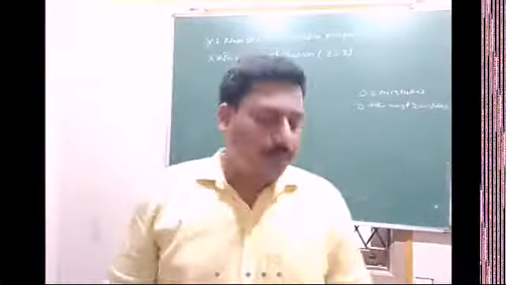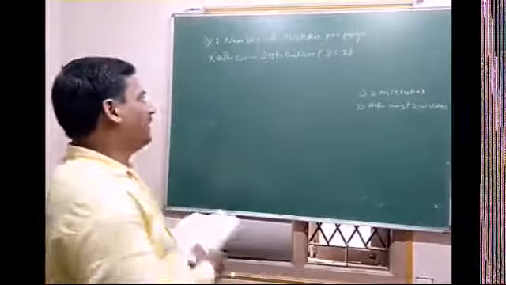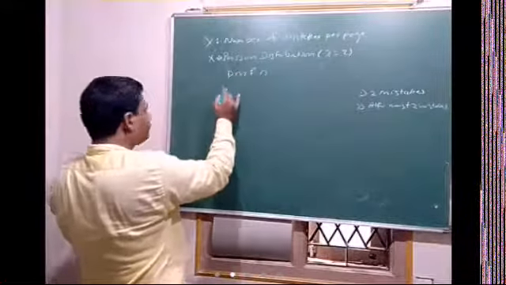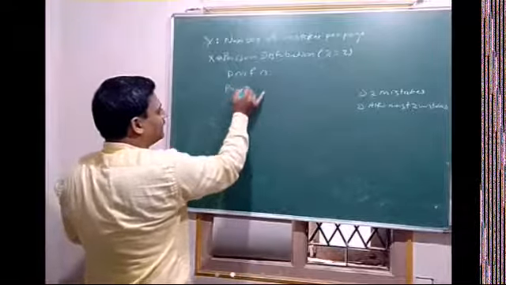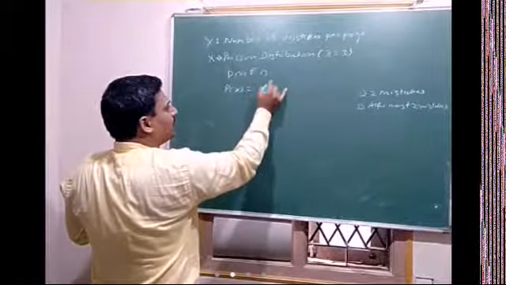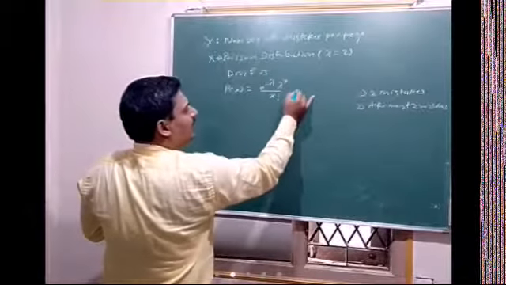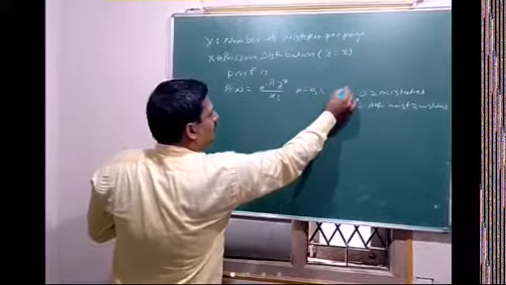Then the probability mass function, PMF. PMF is P of x is equal to e raised to minus lambda, lambda raised to x, divided by x factorial, where x takes 0, 1 till infinity.